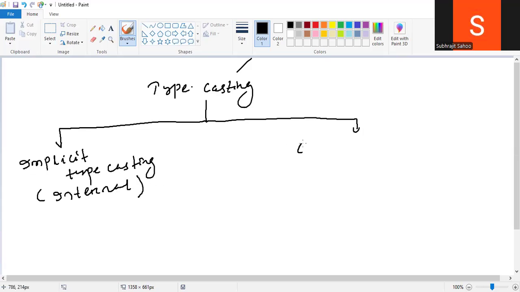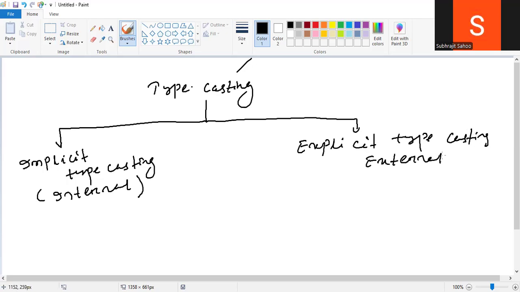Another is explicit typecasting, also called external typecasting.